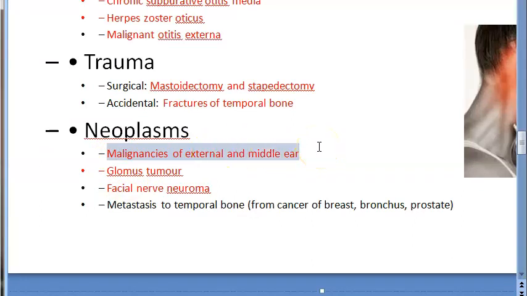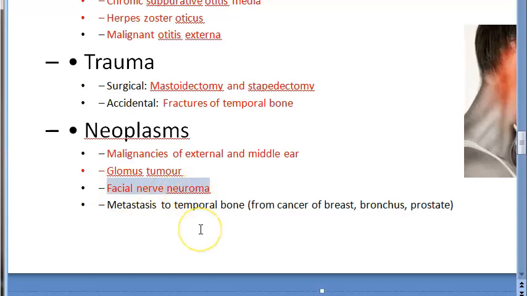Malignancies of external ear and middle ear. Malignancies, yes, some cancer. Glomus tumor. Glomus tumor will be where? In the middle ear. Basically, this is a benign tumor. Glomus tumor is a benign condition. That's why they didn't include it under malignancy. Malignancies they have put separately, and glomus tumor is a benign condition.